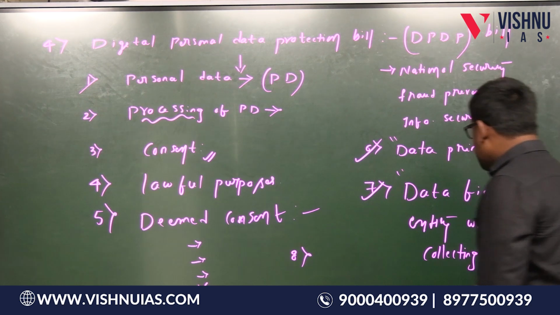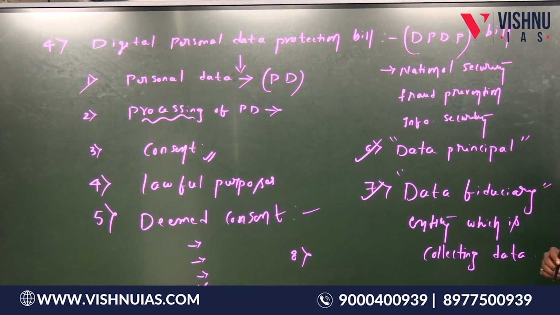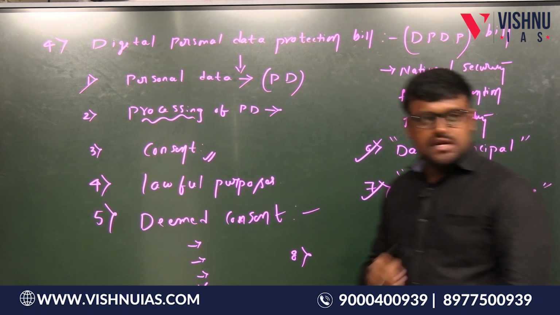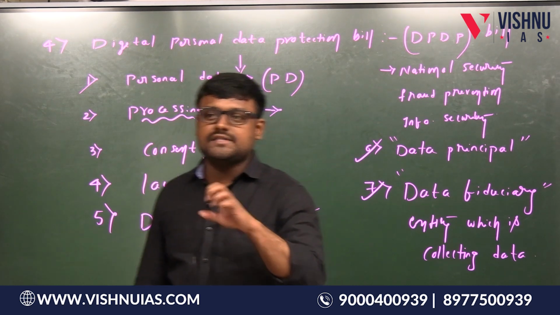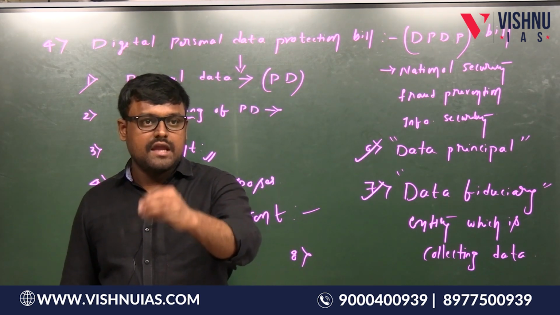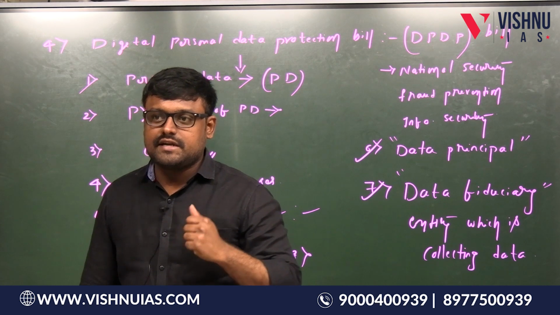See, I told you this data principal has some rights and duties. Data fiduciary has some obligations. What is one obligation? It needs to erase the data after the purpose has been met. But the data principal rights and data fiduciary obligations can be compromised, exempted in certain cases.